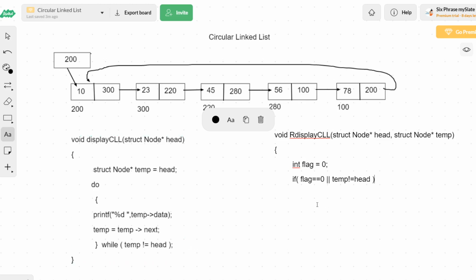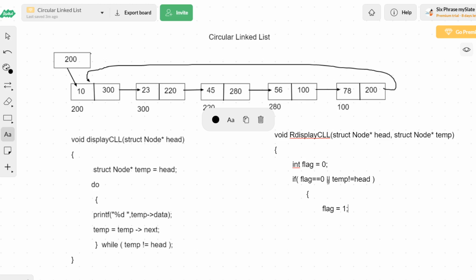Now with the help of the flag, I'm going to check whether temp is pointing to the head node or not. If flag is 0, then temp is pointing to the head node. First time of entering, flag will be equal to 0, so the condition is true and I will enter inside. The first thing that I will do is change flag to 1, because once I enter inside this function for the very first node, the flag will automatically be changed to 1.